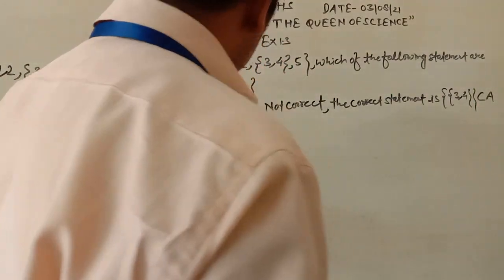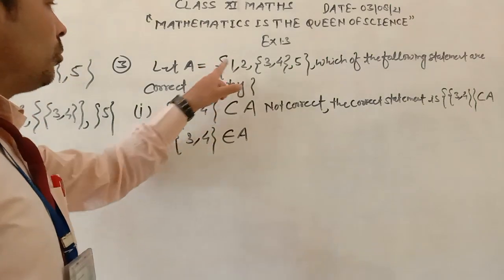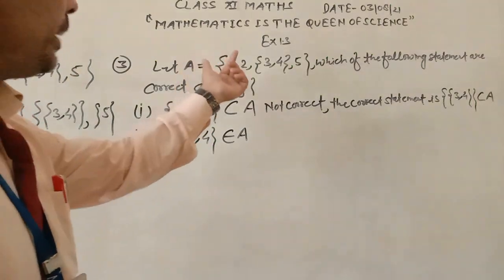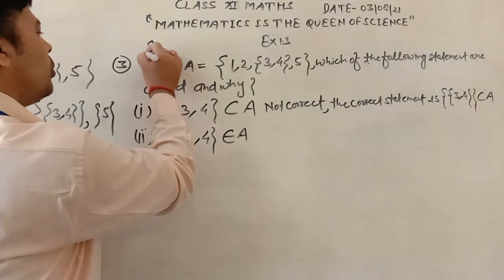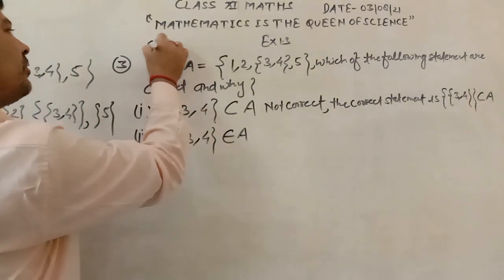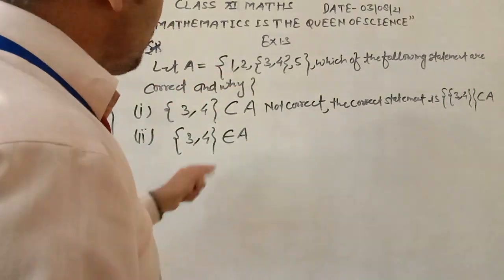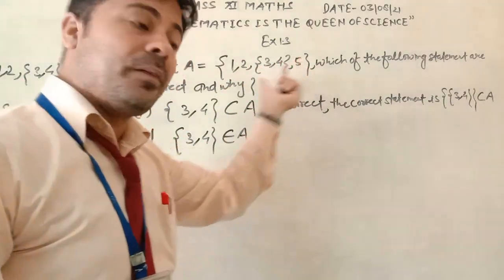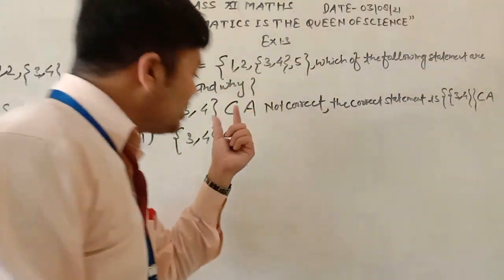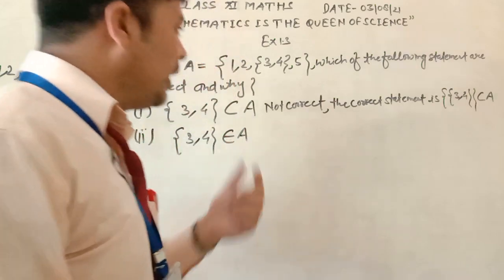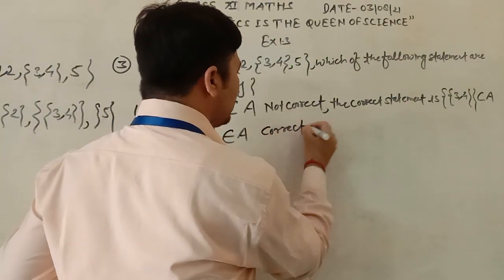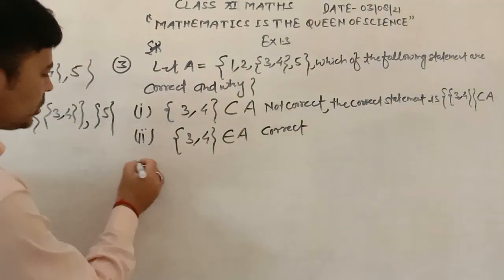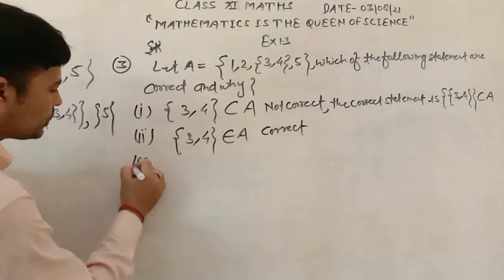If you ask whether 1 is an element of A, then only 1 is an element of A. But {3, 4} in the form of a curly bracket is also an element of A. It is correct.